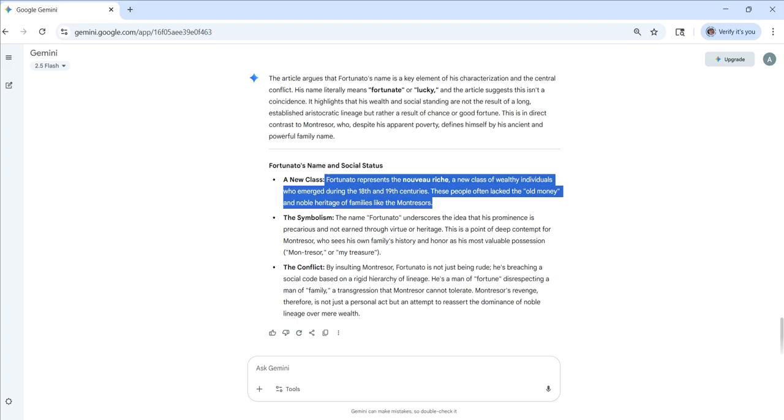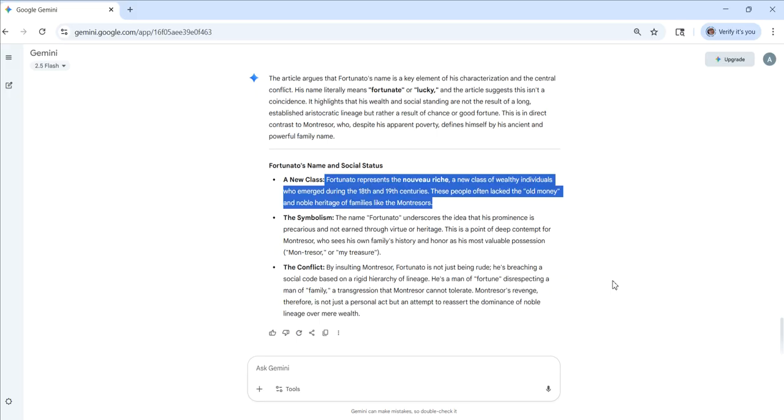Again, do not copy and paste directly from the AI. That is cheating, and that will get you a 0. We don't want that. Instead, you can use this to learn more about the article. Then as you read the article, you won't have to read it so many times because you're going to have that information.